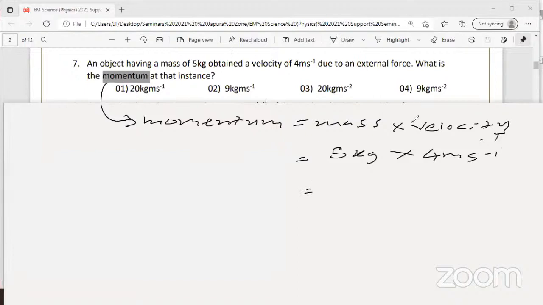Yeah, I'll ask the answer from Sitmini. First one. Yeah, very good. 5 times 4, 20 kg m s minus 1. Sometimes they can ask in the exam, what is the SI unit of momentum, or what is the unit of momentum.